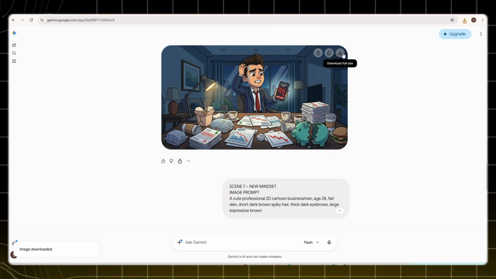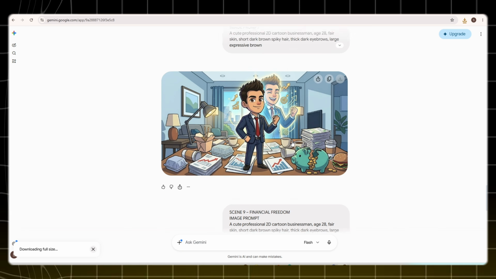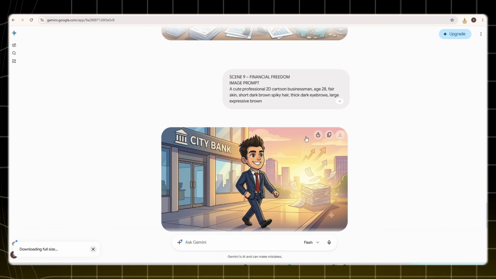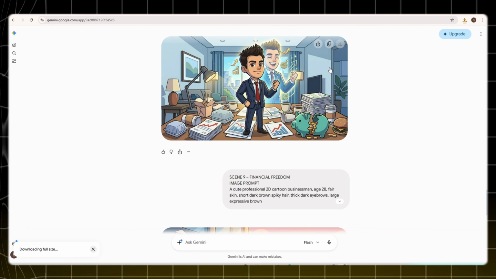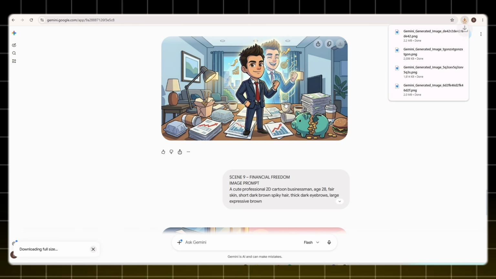Now that all of our scenes are ready, the next step is very simple. We'll download all of the generated images because it's time to turn them into a fully animated video with professional voiceover. So let's download everything, move over to our video creation tool, and begin transforming these static images into an engaging animated video. Let's get started.